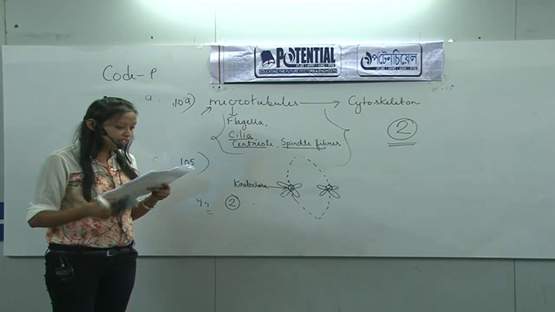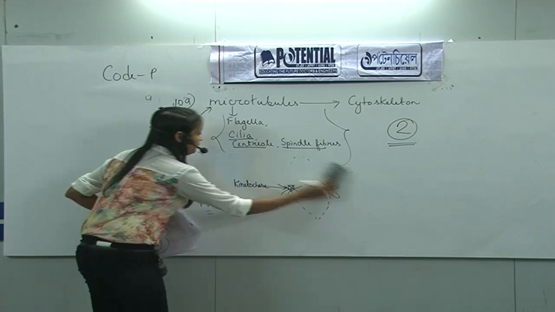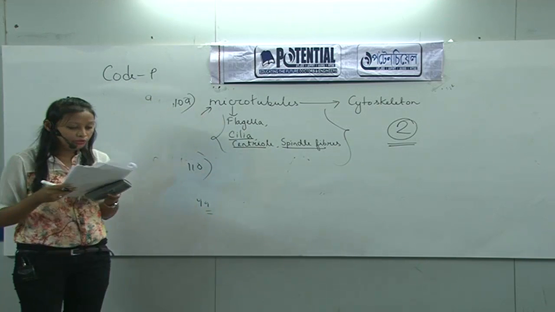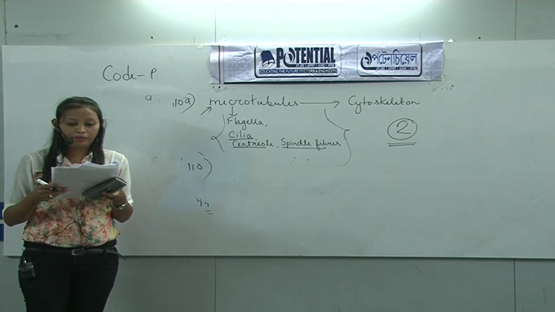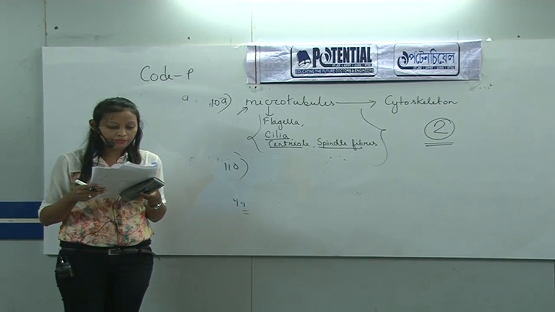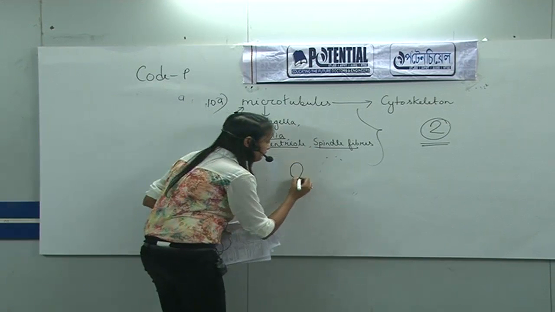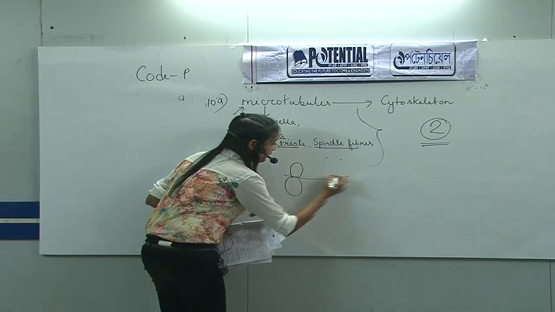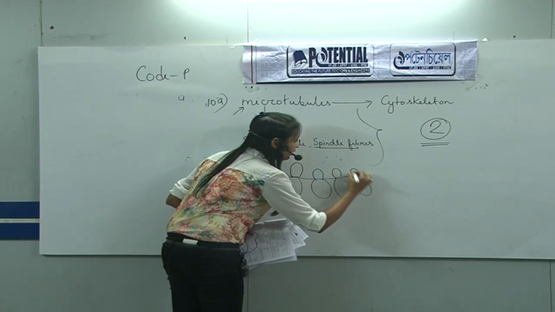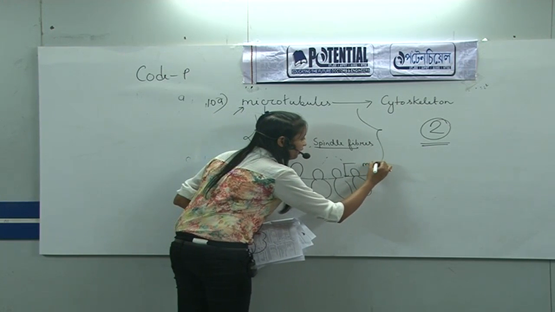Then the next question is question number 110. The question is: a complex of ribosomes attached to a single strand of RNA is known as. We know at the time of protein synthesis, many ribosomes are joined with each other with the help of a strand of mRNA.